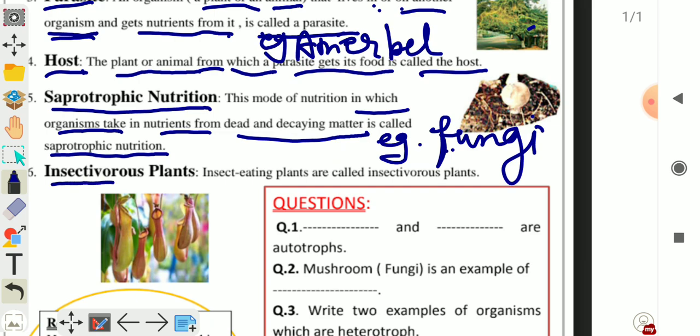Next is insectivorous plants. Plants which eat insects. So insect eating plants are called insectivorous. Examples are pitcher plant and Venus flytrap. Here the picture is given to you. It is pitcher plant. So these are such key words of the chapter.